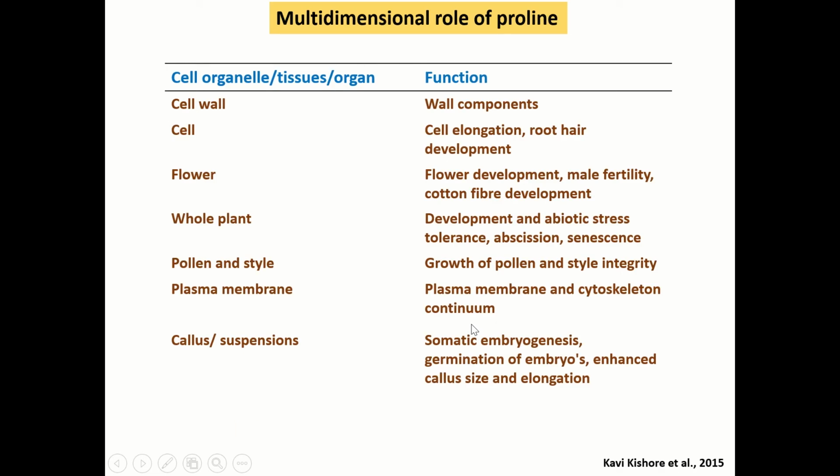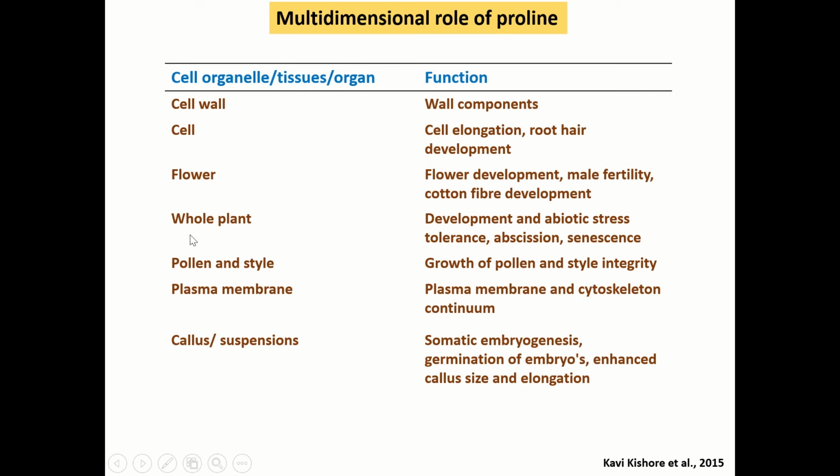Apart from playing a role in drought stress, it is also known to play multiple roles in different organs. A few of them are listed here. For example, in the cell wall, it is involved as a cell wall component. In the cell, it helps in cell elongation and root development. In flowers, it helps in flower development, male fertility, and also cotton fiber development.